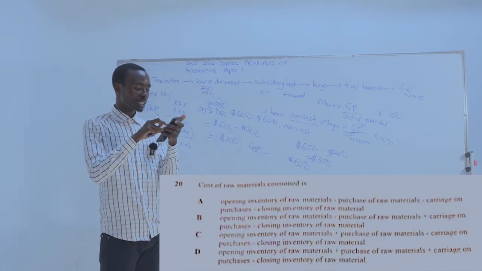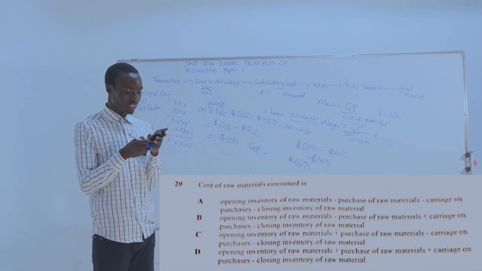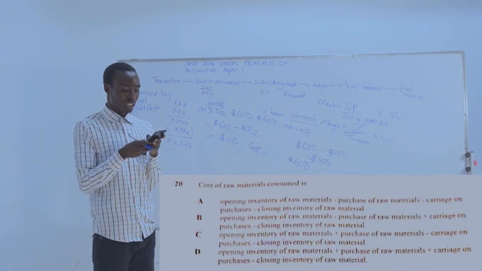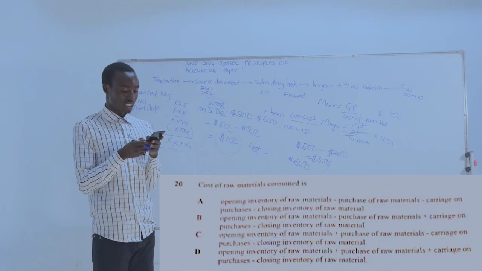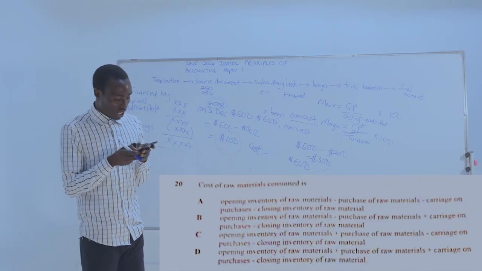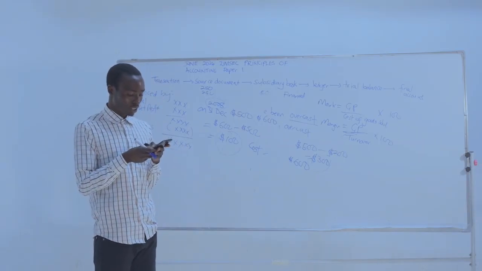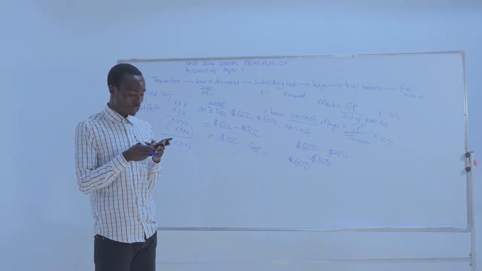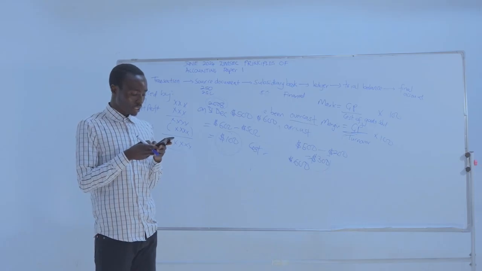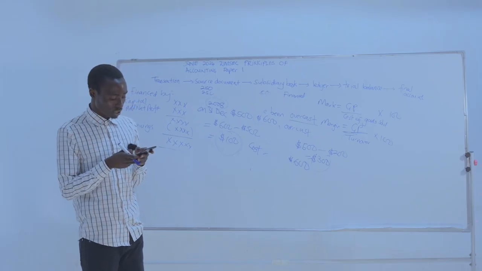So according to our answers here, A says opening inventory of raw materials minus purchase of raw materials minus carriage on purchase of raw materials minus closing inventory of raw materials, is wrong. B, opening inventory of raw materials minus purchase of raw materials plus carriage on purchases minus closing inventory of raw materials, it's wrong.